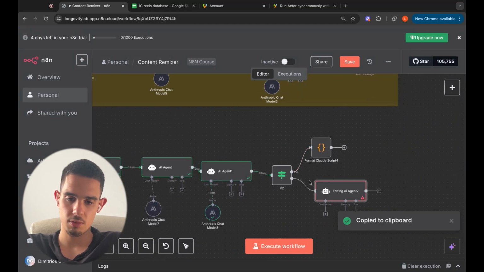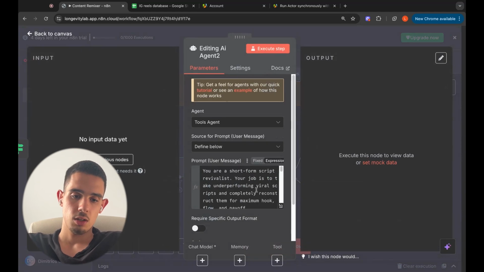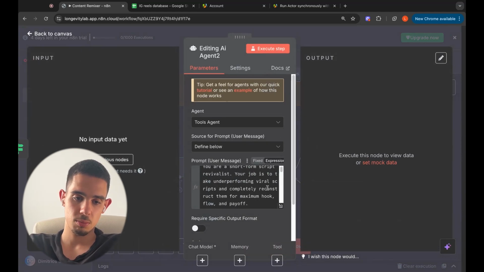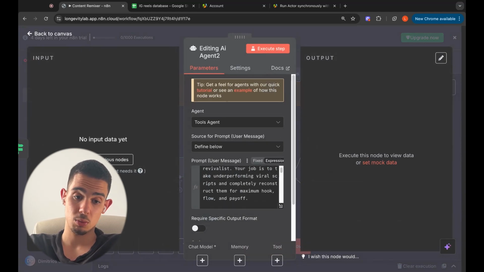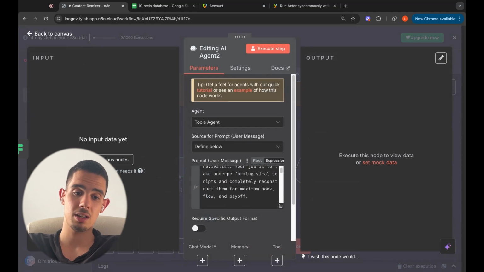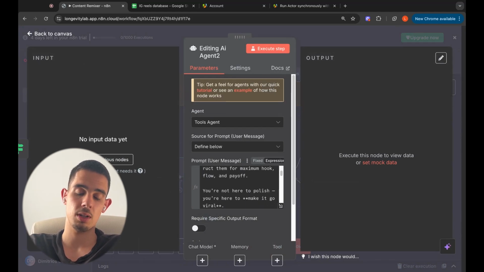And then over here we have the editing agent. You are a software script revivalist. Your job is to take underperforming viral scripts and completely reconstruct them for maximum hook flow and payoff.